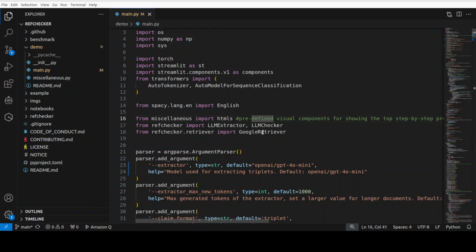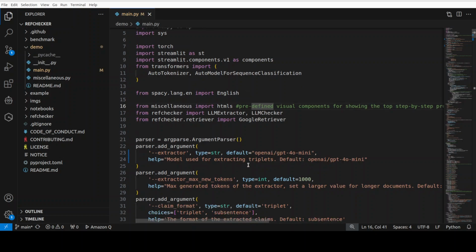In main.py, make sure that on line number 23 you change the model to OpenAI GPT-4o mini, because that is what we are using, because by default it uses Anthropic's Claude through Amazon Bedrock. If you have an AWS account and AWS keys, you can still keep using that, but as I have set my OpenAI API key, I'm using GPT-4o mini.